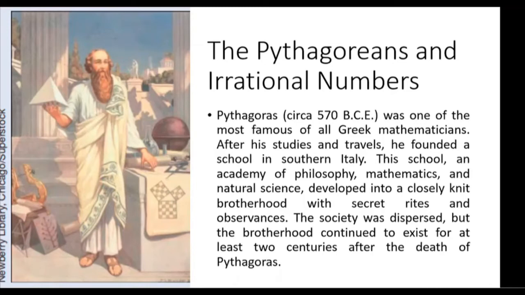This school, an academy of philosophy, mathematics, and natural science, developed into a closely knit brotherhood with secret rites and observances. The society was dispersed, but the brotherhood continued to exist for at least 2 centuries after the death of Pythagoras.